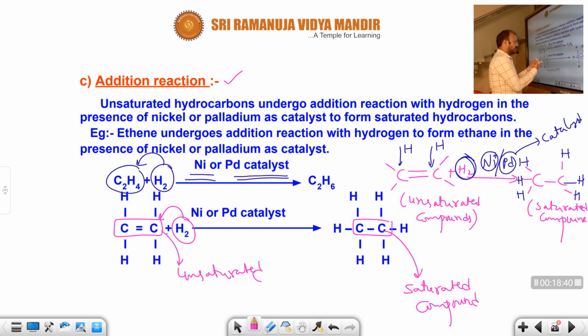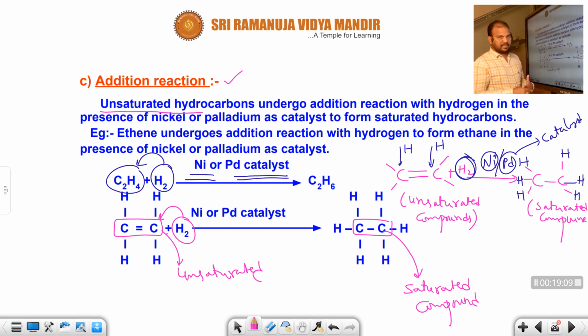Then these two hydrogens are added to two carbons. In the double bond, on both sides, each hydrogen will be added. Then the double bond is eliminated and converted into a single bond. So here is a simple trick: whenever you add hydrogen, unsaturation is eliminated and saturation is generated. The double bond is eliminated, and saturated means a single bond is generated. Okay students, that's why it is an addition reaction.